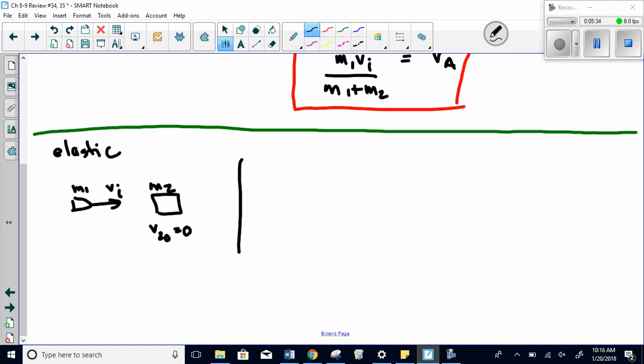Okay, afterwards, the bullet is somehow going to bounce back. I'm going to call this velocity 1 final. And here, mass 2, in the problem they call it VA prime, for a different speed. Okay, so let's start with momentum.